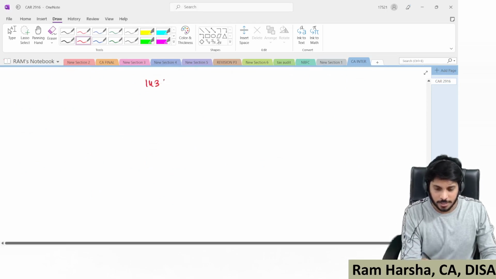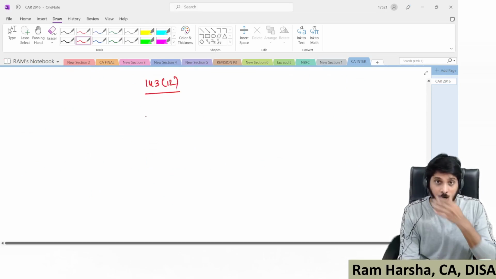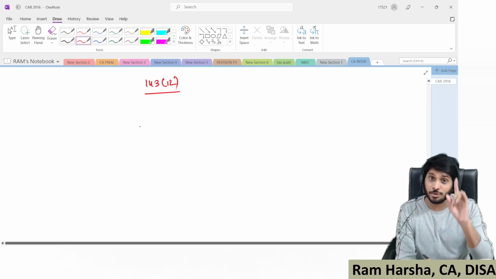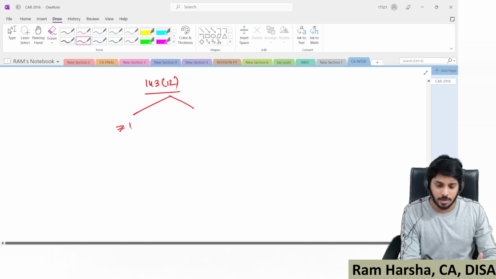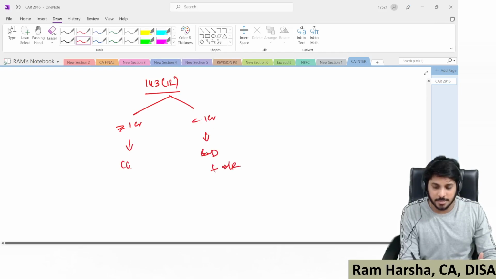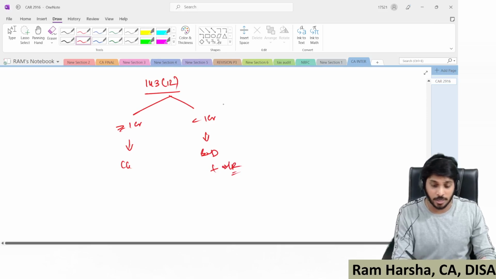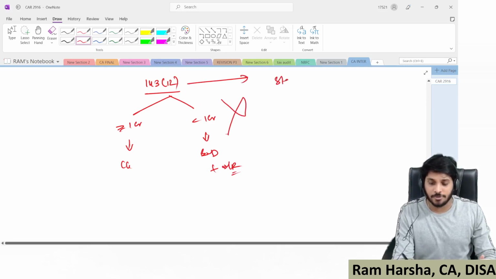Section 143 subsection 12, fraud reporting: the duty to report fraud to the central government. If the amount is more than or equal to 1 crore, report to the central government. If it is less than 1 crore, report to the board of directors, and the board of directors should mention the details in the board report. This point is applicable to the statutory auditor, cost auditor, and secretarial auditor.